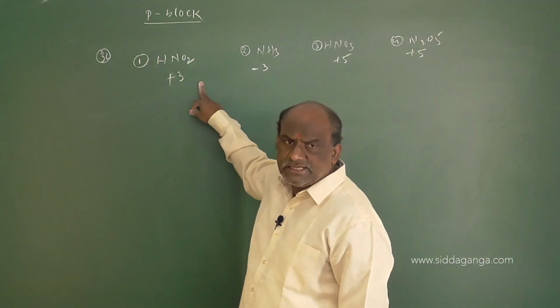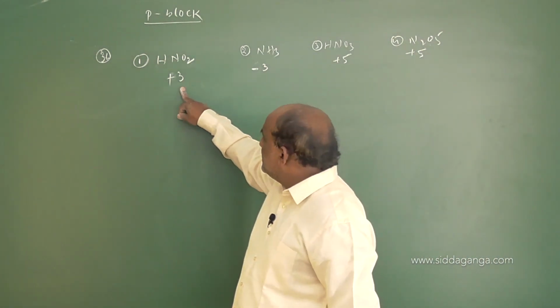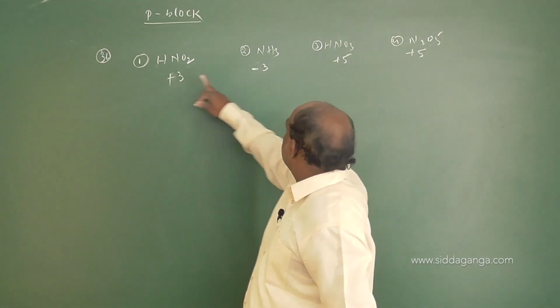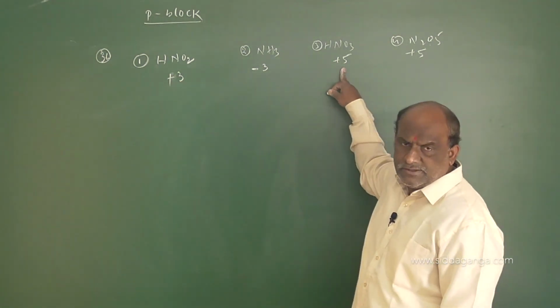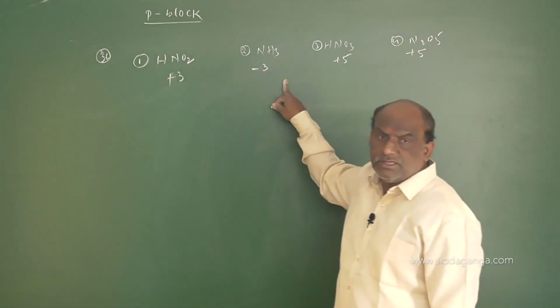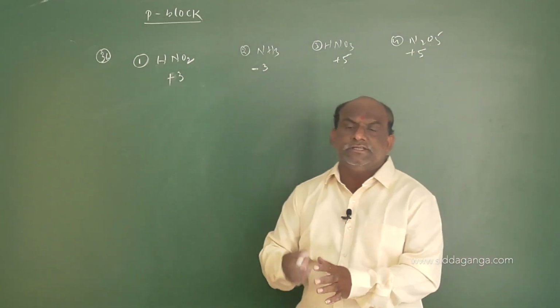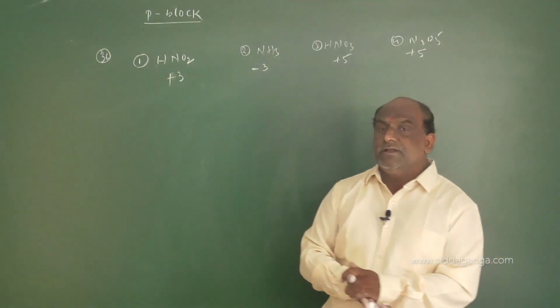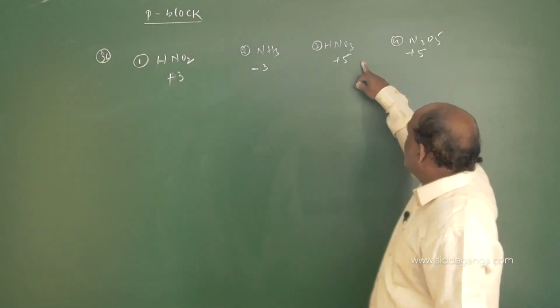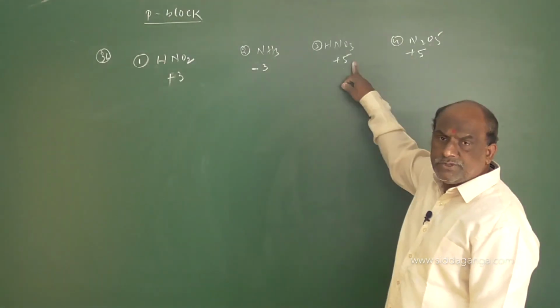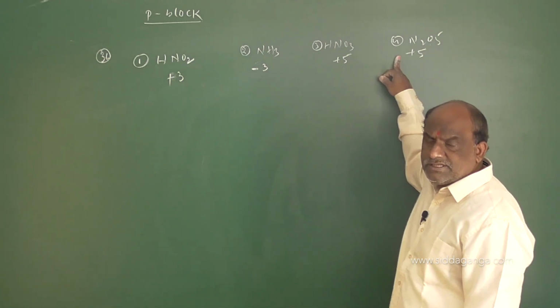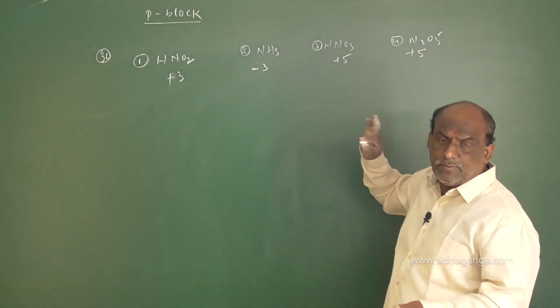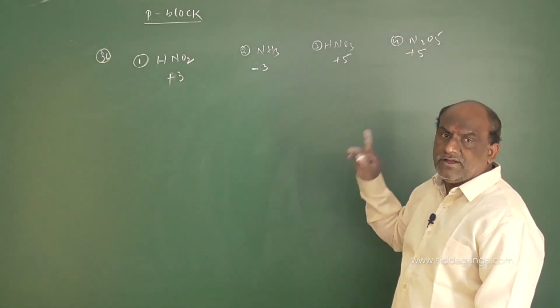HNO2, nitrous acid: interconversion from +3 to +5 is possible, and +3 to minus 3 is possible. So it is an intermediate oxidation state, not maximum. Options 3 and 4, at maximum oxidation states, do not exhibit both oxidizing as well as reducing properties.